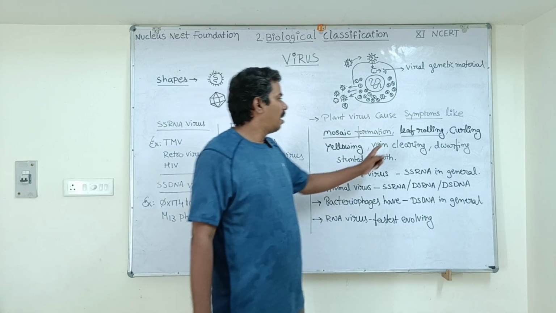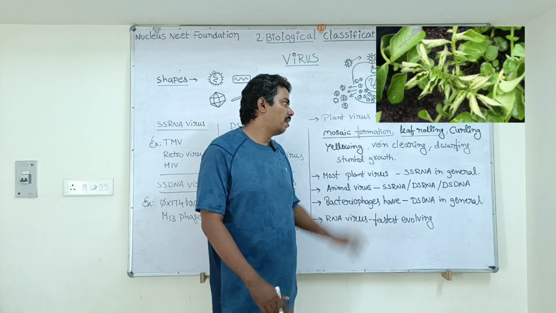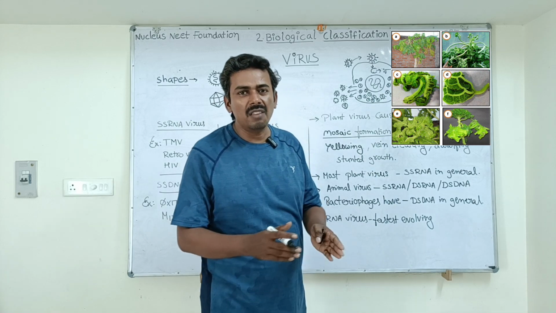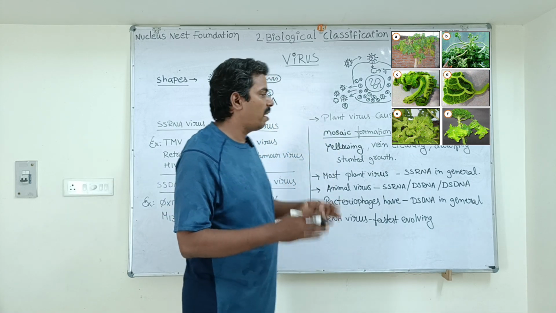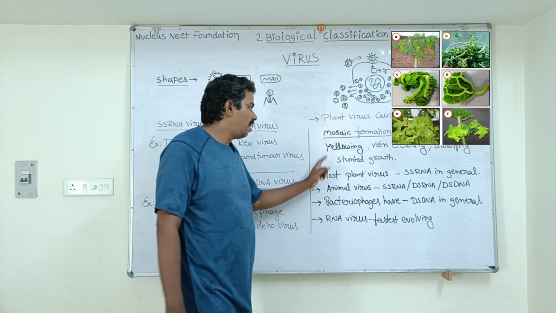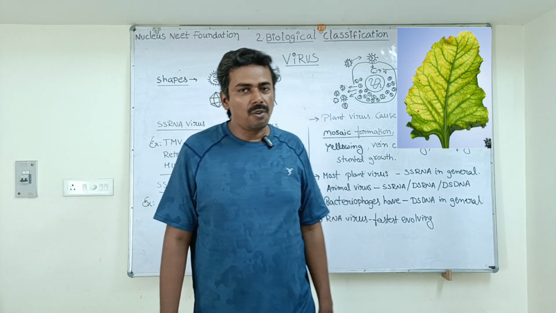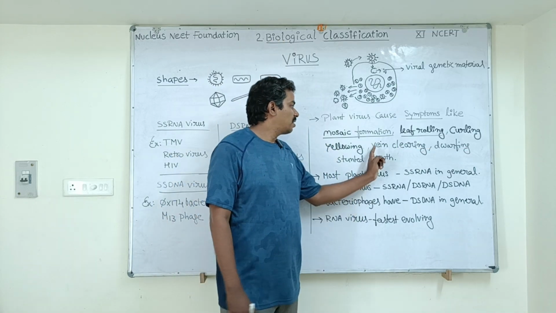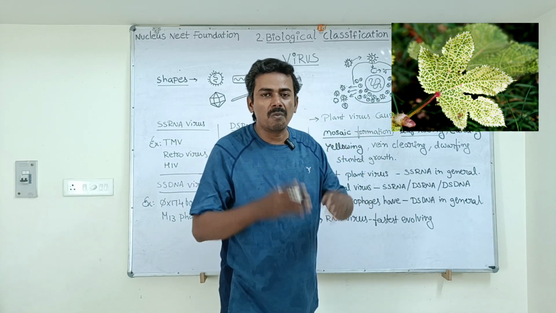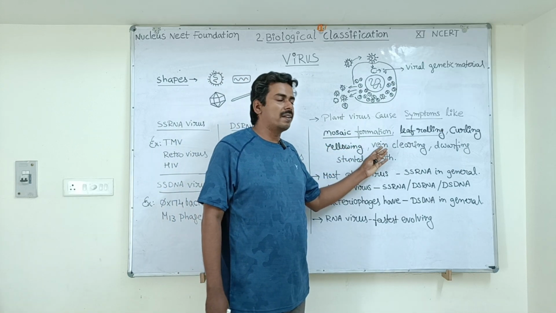Next is leaf rolling. The leaf rolls on itself. This is another symptom, leaf rolling. Next, leaf curling. The leaf becomes deformed and shapeless because of viral infection, as you can see in this picture. This is called leaf curling. Next is leaf yellowing. The leaf turns yellow because of loss of chlorophyll pigment. This is another symptom. Next, vein clearing. The veins present in the leaves become colorless. They become white because of loss of chlorophyll. This is another symptom of viral infection in plants.